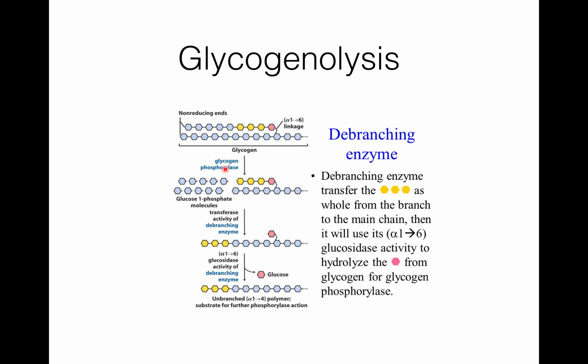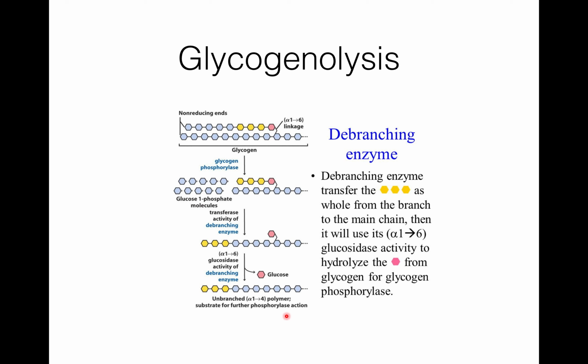Because of this glycogen phosphorylase, glucose 1-phosphate molecules are released. But the debranching enzyme transfers these molecules as a whole from the branch to the main chain, here. Then it uses its 1,6 glucosidase activity to hydrolyze the glucose from the glycogen for glycogen phosphorylase.